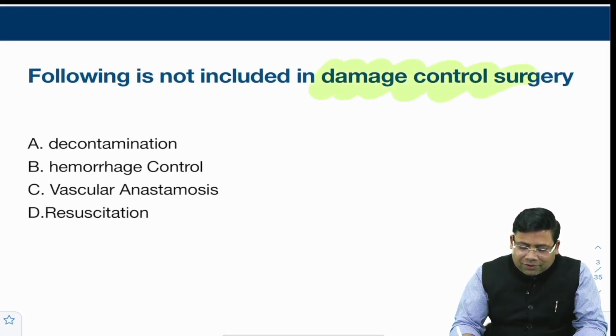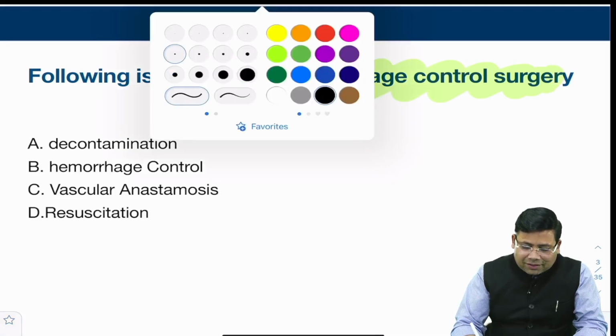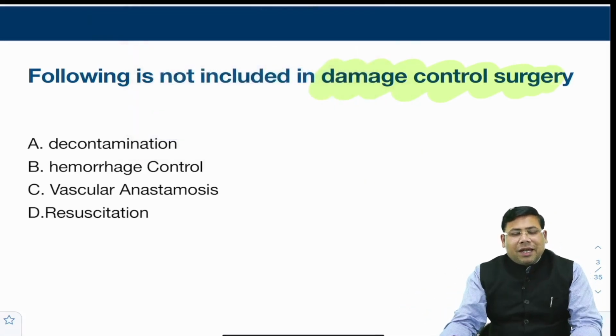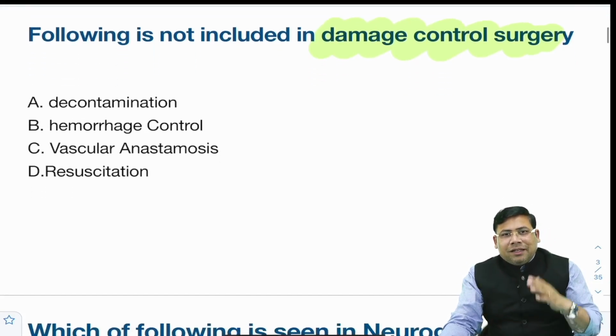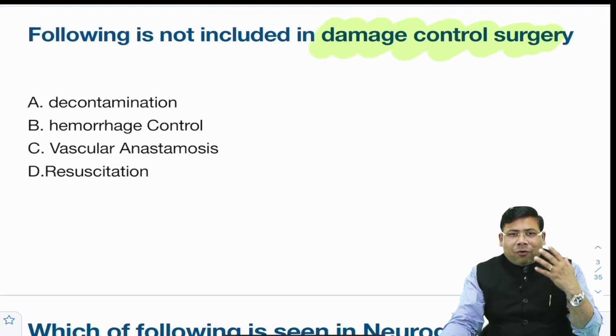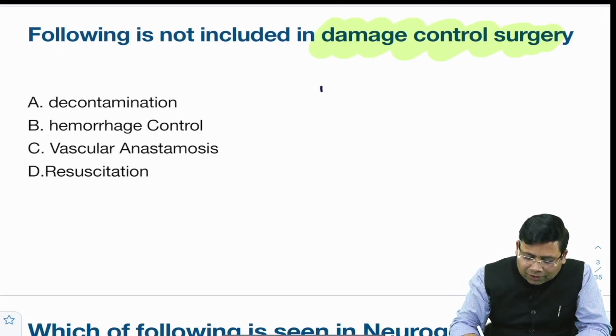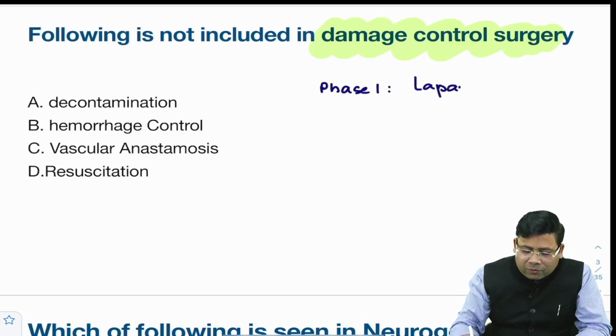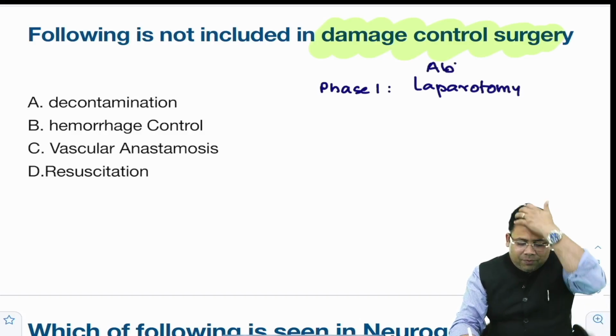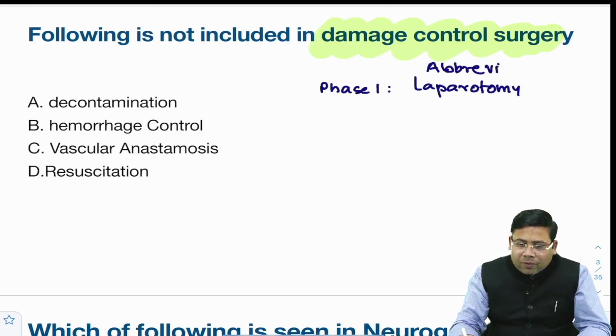There was a question regarding damage control surgery. As you know, damage control surgery is an abbreviated form of surgery where we control the damage. We don't correct the damage, we control the damage first. Then we send the patient for resuscitation. Phase 1 of any damage control surgery is the laparotomy that you do. What is so special about this laparotomy? This is an abbreviated form of laparotomy.